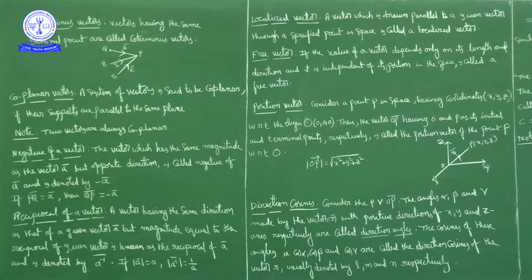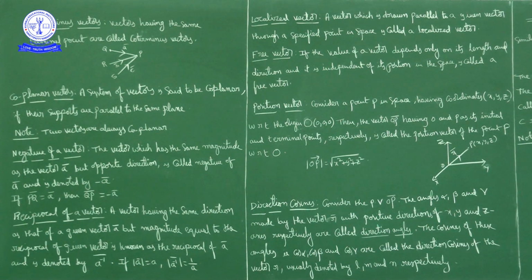Suppose a vector has a magnitude of 10 units. Then the reciprocal of vector a bar will have a magnitude of 1 by 10. A vector having the same direction as the given vector a bar but magnitude equal to the reciprocal of the given vector's magnitude is known as the reciprocal of a bar. Generally we denote the reciprocal of a bar as a power minus 1 bar, or else 1 by a bar.